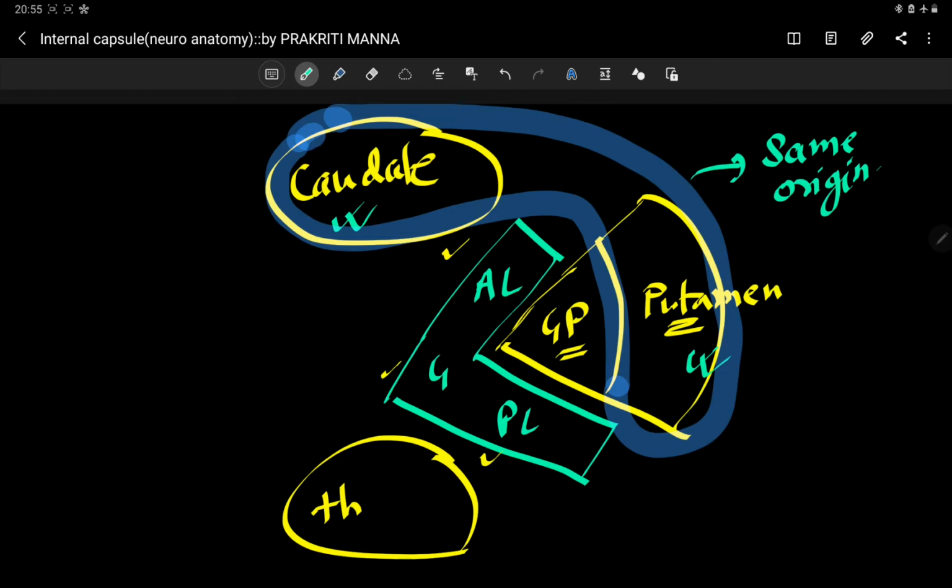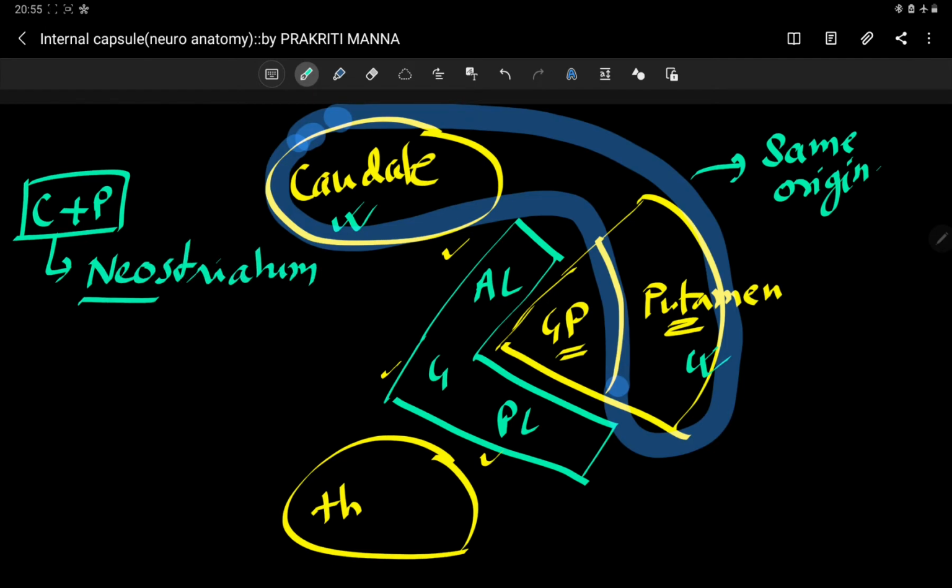And these two structures, your caudate nucleus and putamen, are also called your neostriatum. So what I am telling is that caudate nucleus plus putamen are called your neostriatum. They are evolutionary new or advanced, or recently originated.